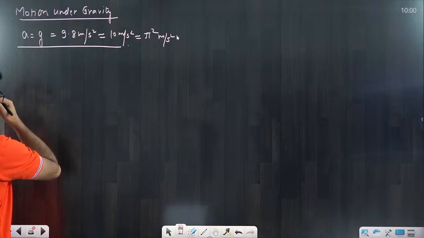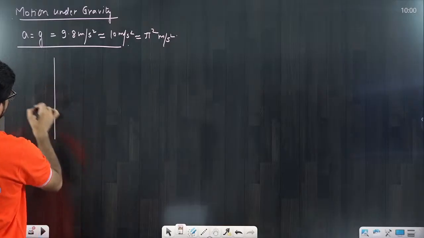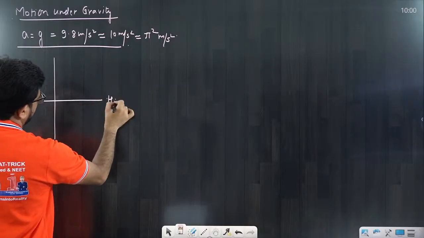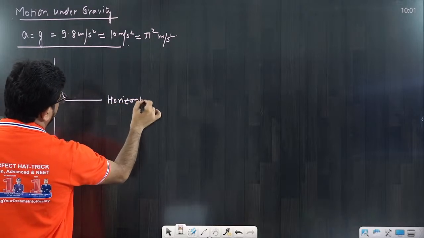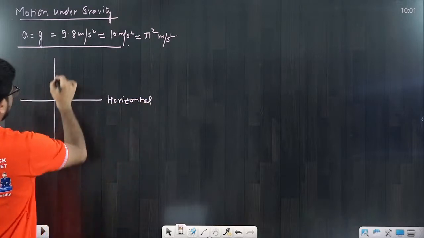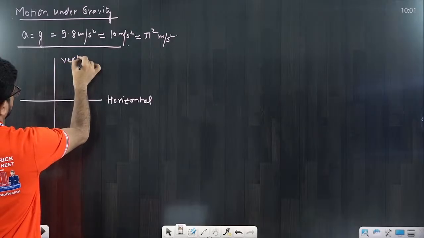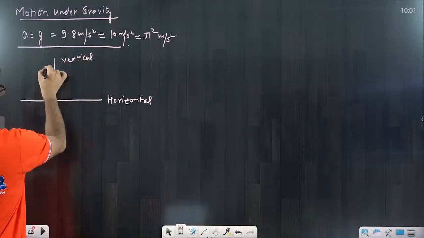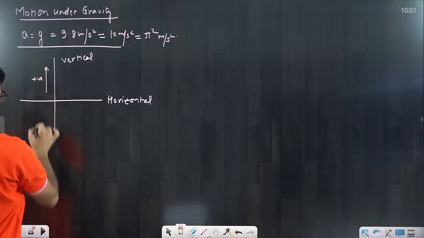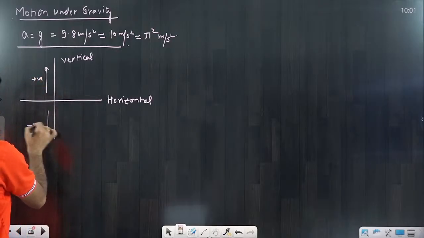And the first thing you have to understand is the sign convention. We have the horizontal direction, and this is the vertical direction. Upward direction I will take positive, and downward direction we will take negative.